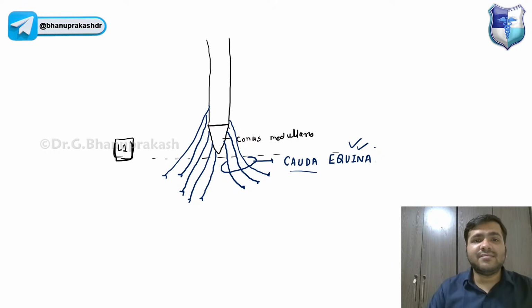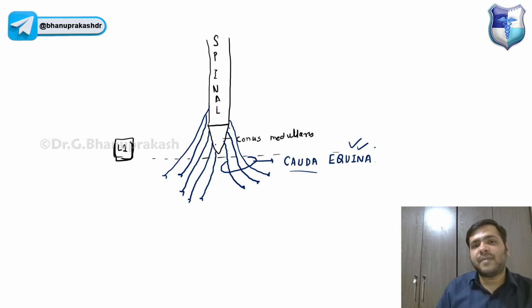Now guys, conus medullaris, if I ask you two different questions, guys. Conus medullaris is a part of which system? Central nervous system or peripheral nervous system? This is spinal cord, and the spinal cord is ending at a lower part, called conus medullaris, right?